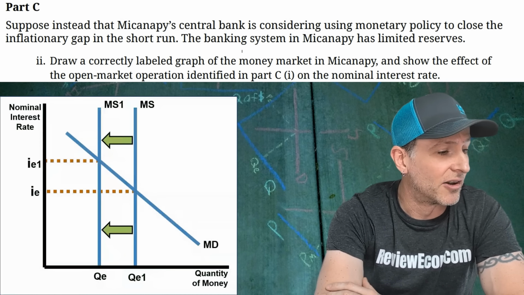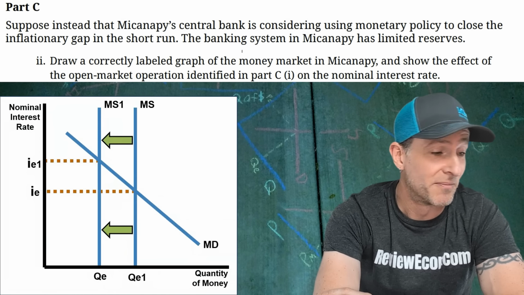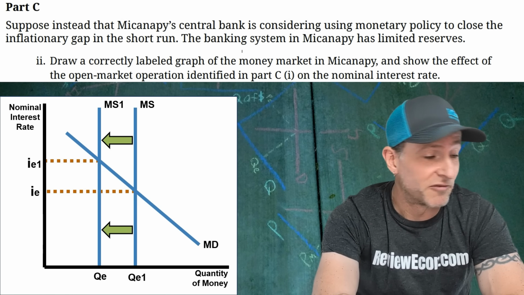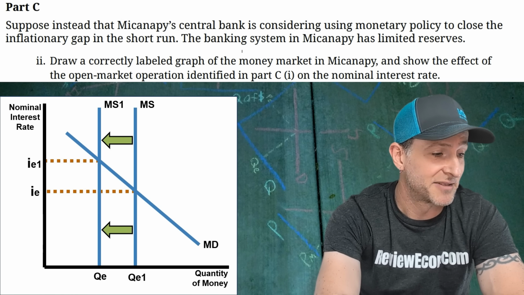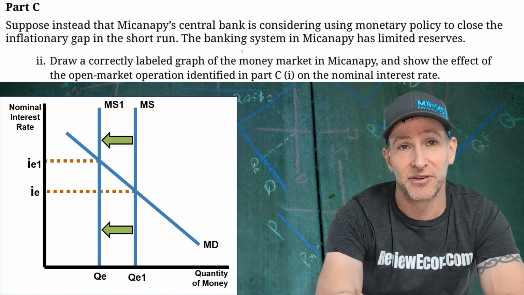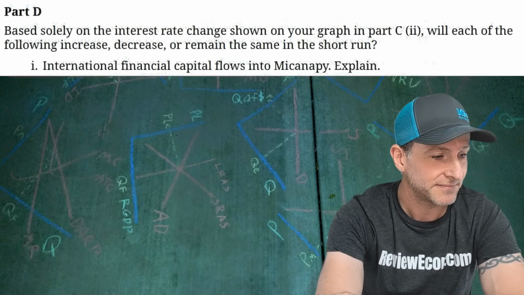All right. So I have my downward sloping money demand curve, my vertical money supply curve. That'll be your first point showing that first equilibrium. The second point will probably be from shifting that supply curve to the left, showing the selling of bonds. And you've got to show that increase in the nominal interest rate. I think you'll get 2 points for this graph.